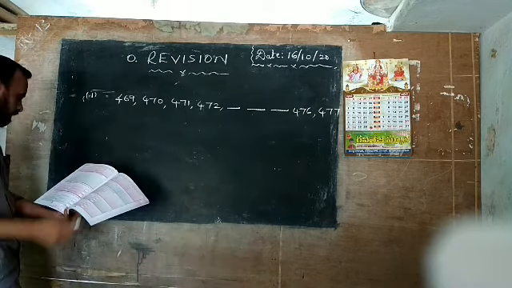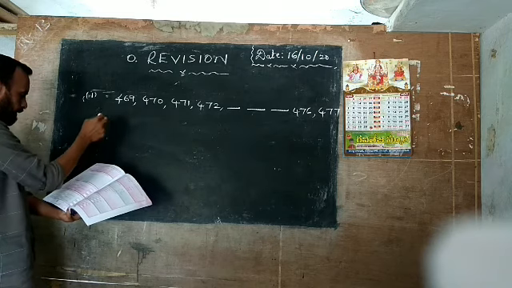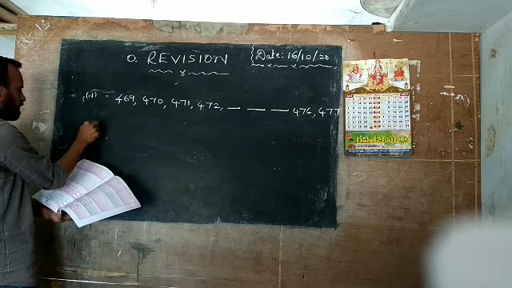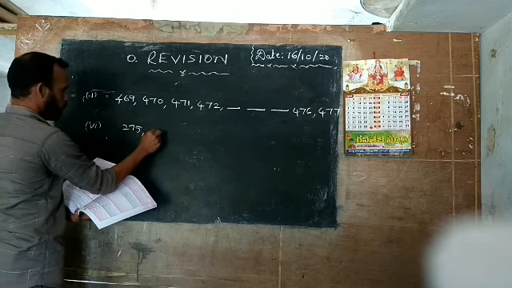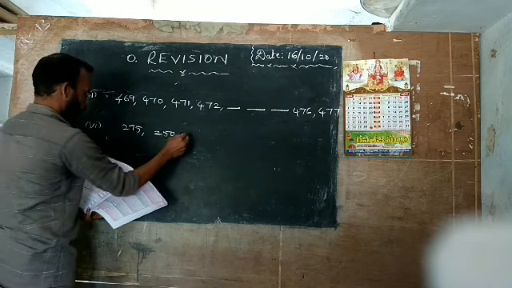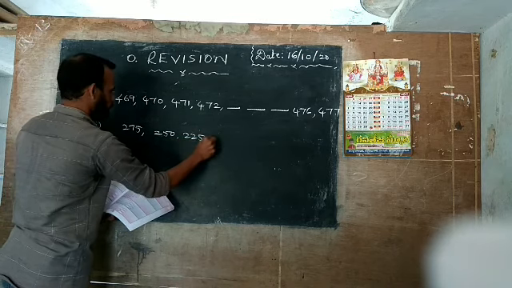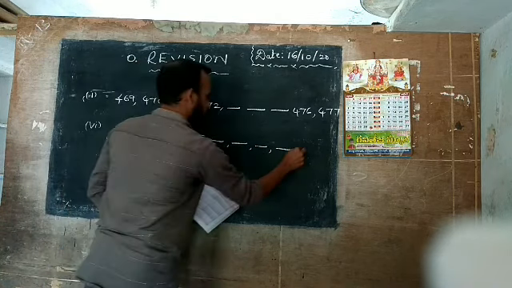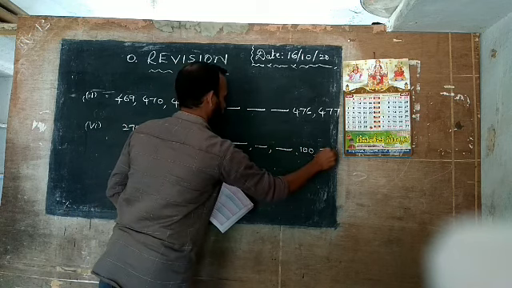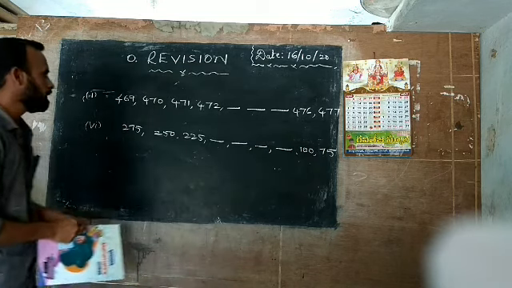Next I will go with the 6th question. 275, 250, 225, dash, 175.